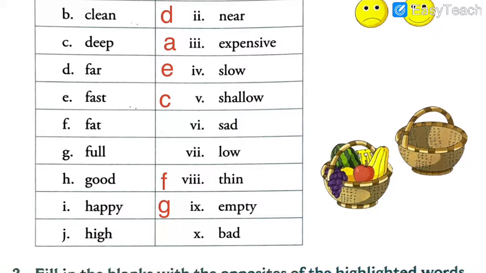Now when you eat a lot of food and feel very heavy in the stomach, you say I am full. But when you are very hungry, you say my stomach is empty, because you need to insert food inside it, right? So this is what full and empty mean.